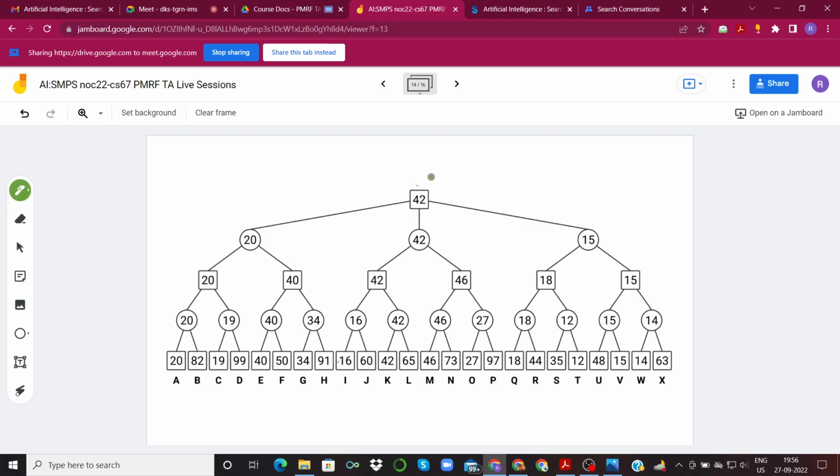The min-max value that we were getting is 42, and let's see where we were getting it from. We were getting 42 from here, from here, from here, from here. Also, this we were getting by comparing 16, which we were getting from here and here. So if we change any of this set of nodes, I, J, K or L, we might get an option that is favorable to our answer. So let's look at all these options one by one.